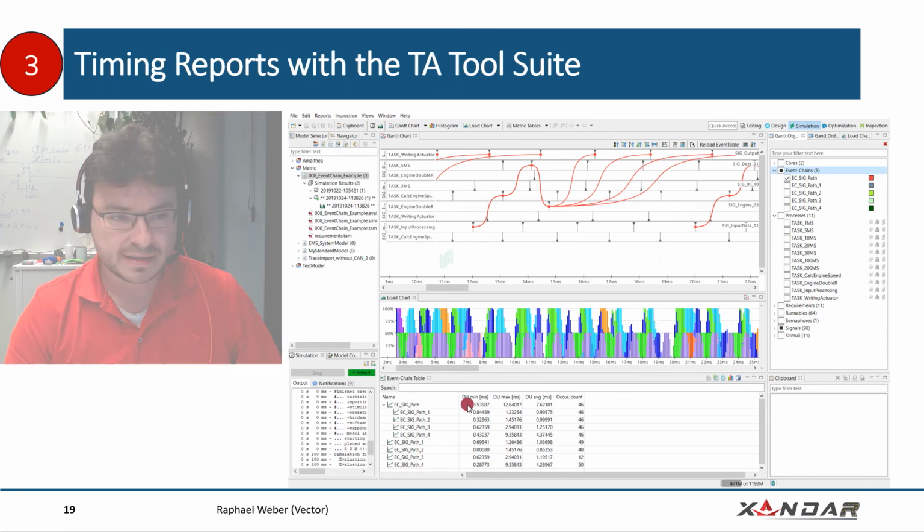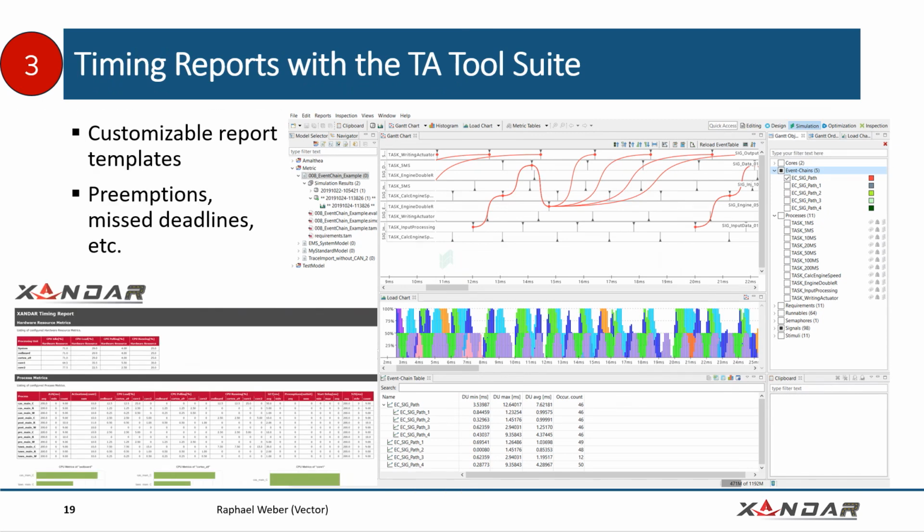And we can again have a report generated out of this with a customizable report template. And then we can, for example, see if there are any preemptions in the time-triggered schedule that should not happen because we have fixed time frames, and if some deadlines are missed. So this is all possible to see in the TA tool suite in the report. And now we'll hand back to my colleague Alex.